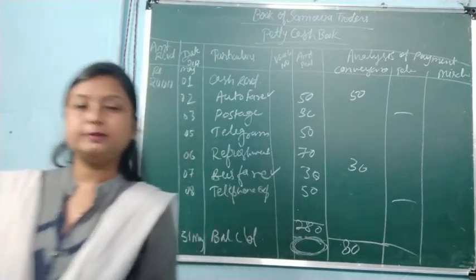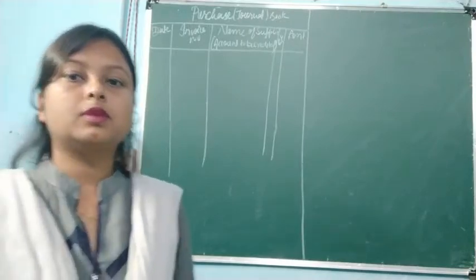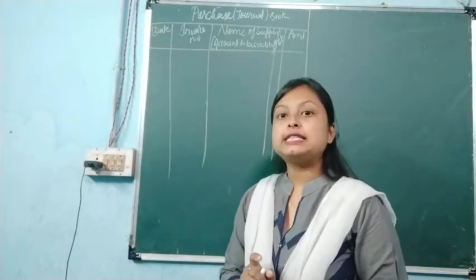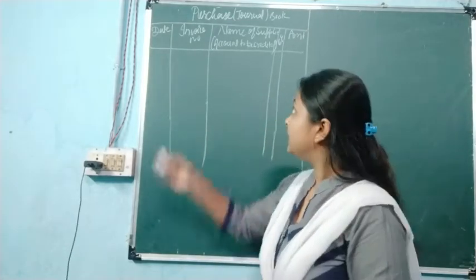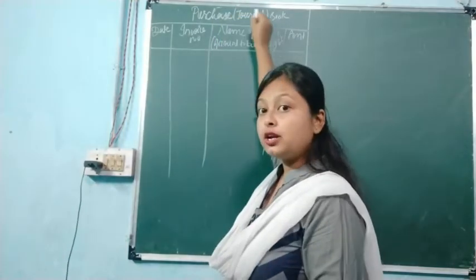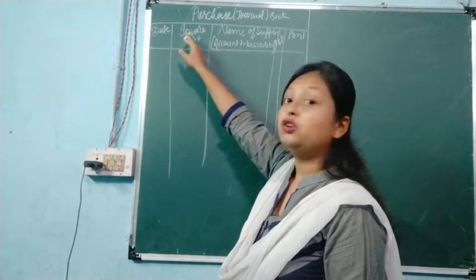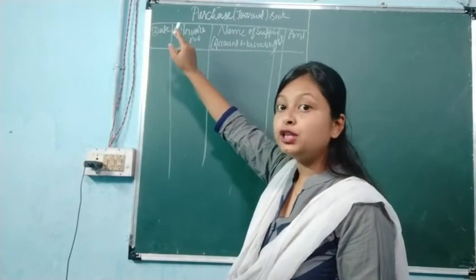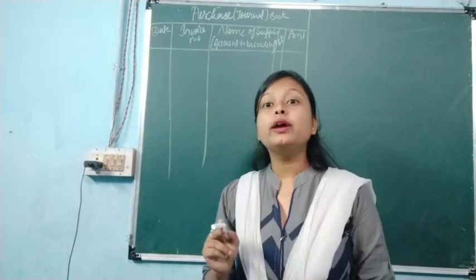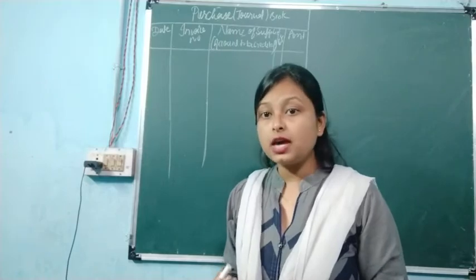Okay, so here is the format of the purchase journal book. Firstly you will write down the heading as purchase journal book. Date you are going to write down here, invoice number that will be given in the question, name of the supplier, the person who is going to supply the goods or from whom we are going to purchase the goods.